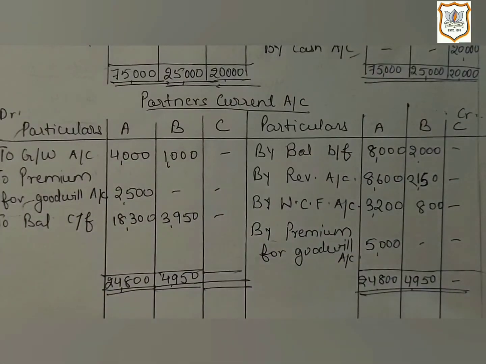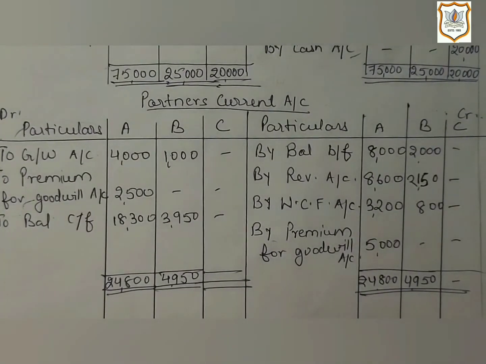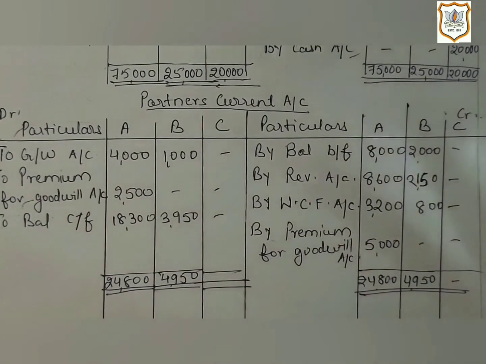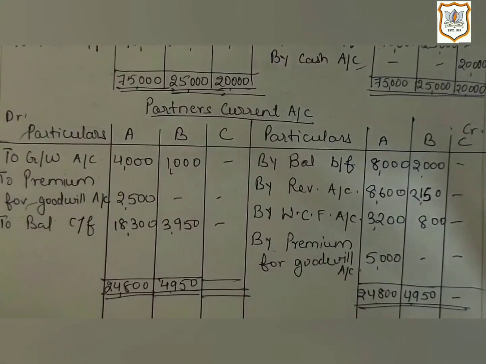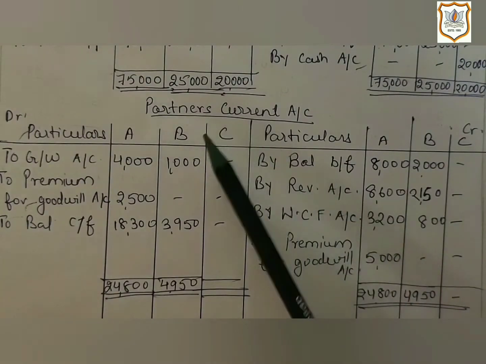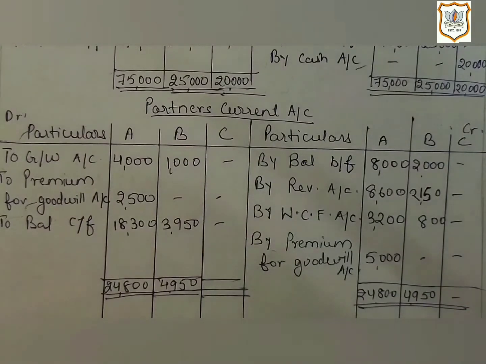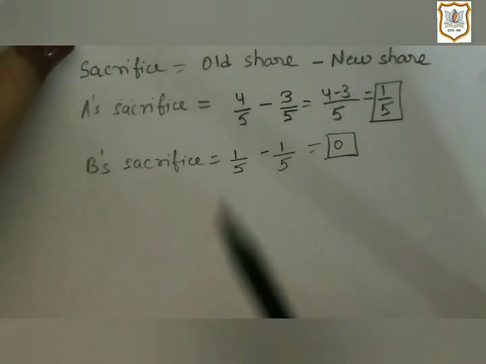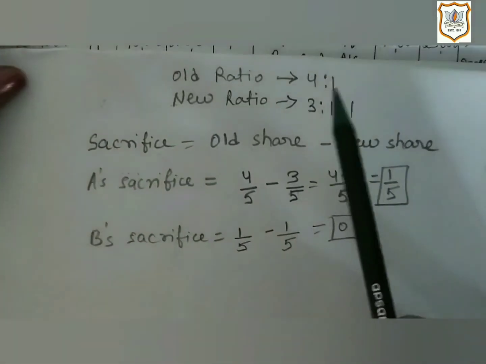As we have prepared partners' current account here, as we know, transactions other than permanent capital are recorded in the current account when a current account is prepared. So here premium for goodwill will be distributed to the partners, but its effect will be given on partners' current account. So let us calculate the sacrificing ratio.